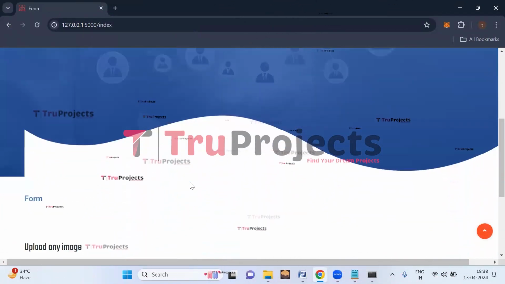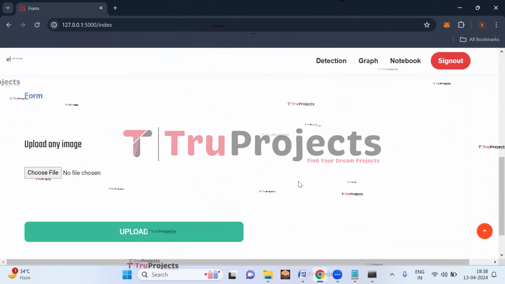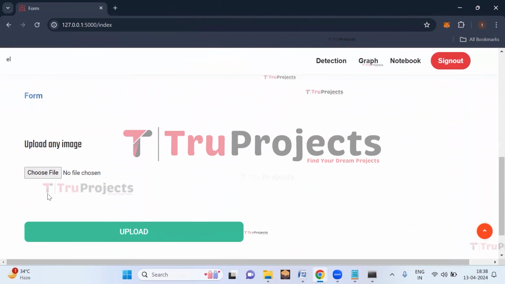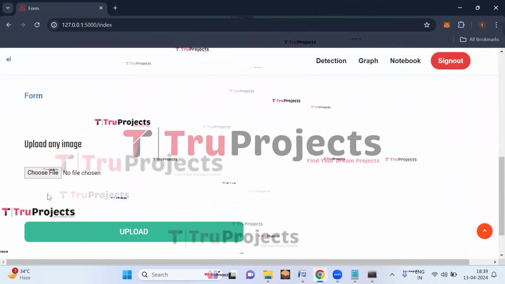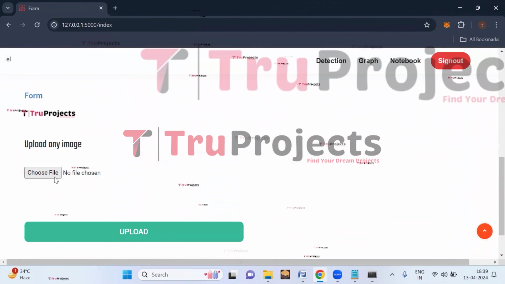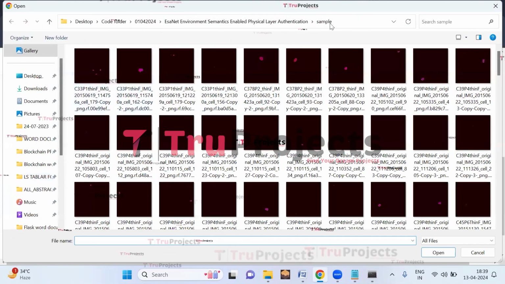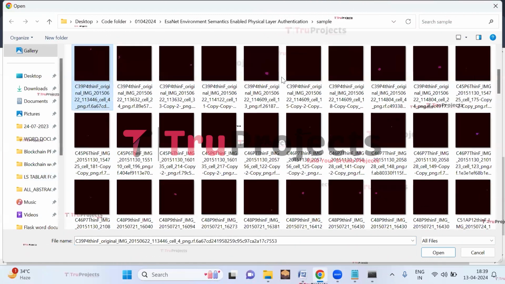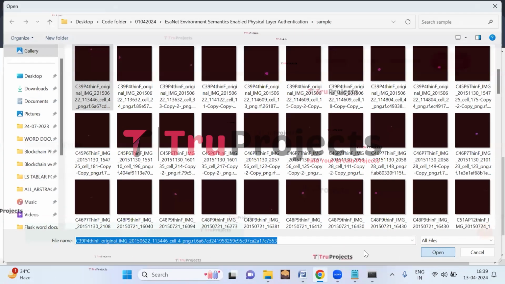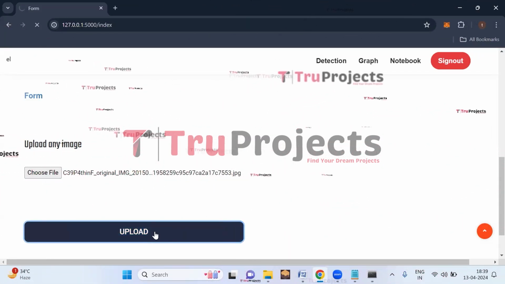So in this project, we will do the detection for the signal images. So here we need to upload the signal images, and after uploading the images, the application will detect. So click on choose file. So from the sample test cases folder, I'm selecting this image. Now click on open. So here we can see that the image is loaded. Now click on upload button.